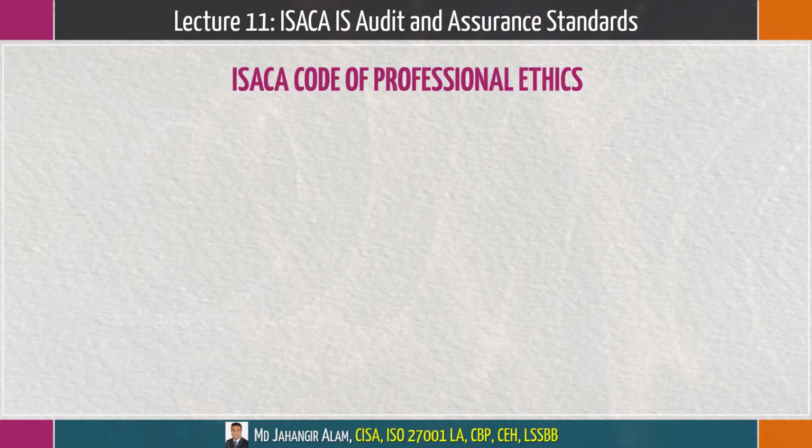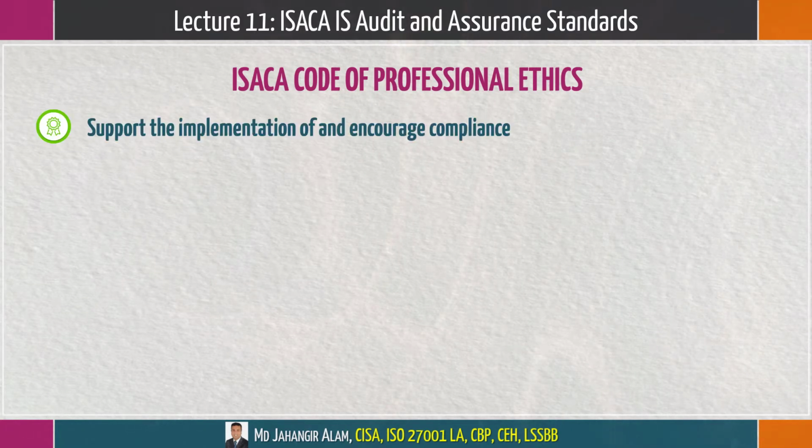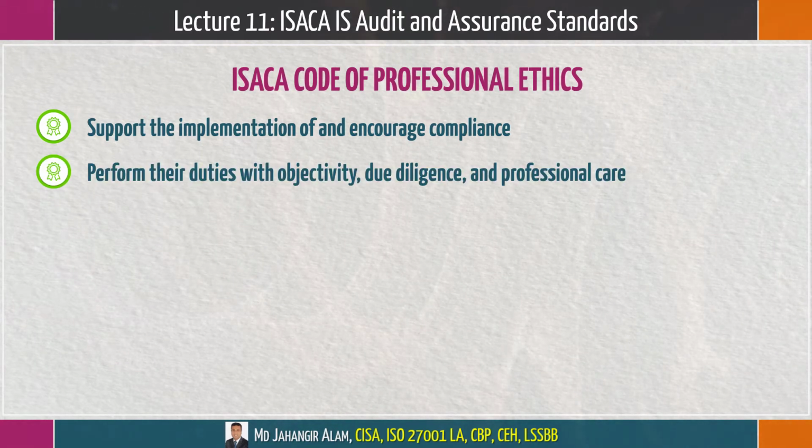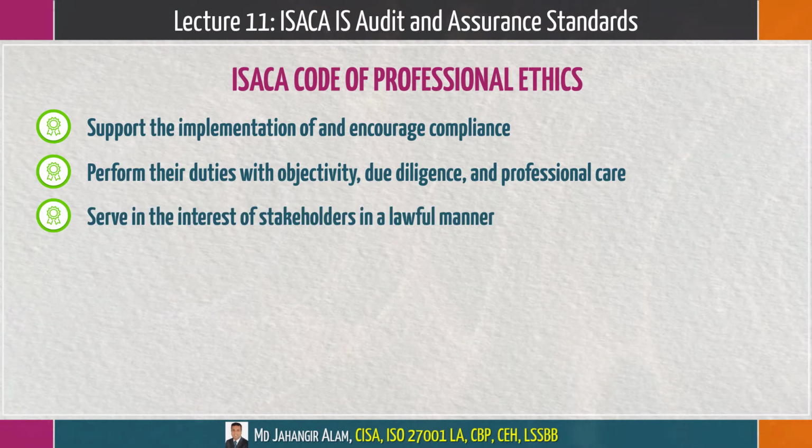ISACA Code of Professional Ethics. ISACA members and certification holders shall maintain the following Code of Professional Ethics. Support the implementation of and encourage compliance with appropriate standards and procedures for the effective governance and management of enterprise information systems and technology, including audit, control, security, and risk management. Perform their duties with objectivity, due diligence, and professional care following professional standards. Serve in the interest of stakeholders in a lawful manner while maintaining high standards of conduct and character, and not discrediting their profession or association.